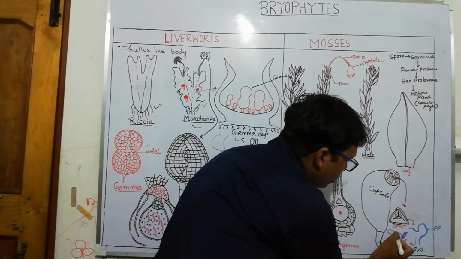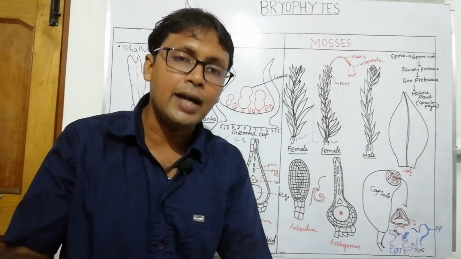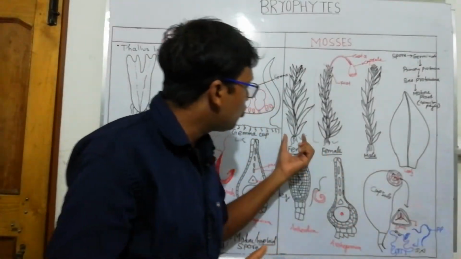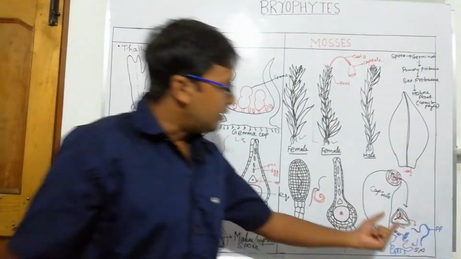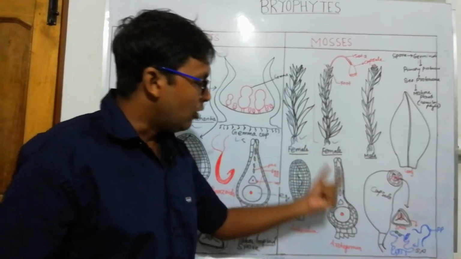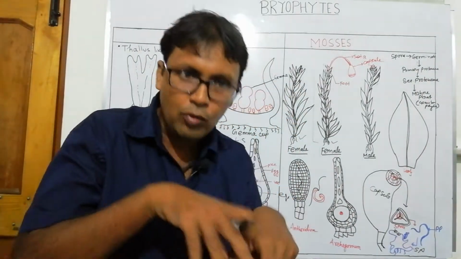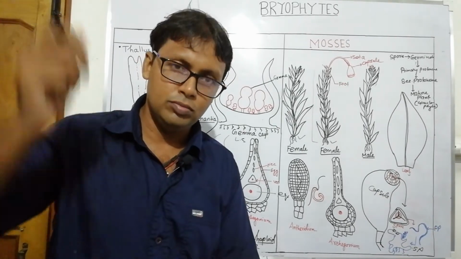Small buds are produced, and each bud is converted into a new gametophytic body. When the bud separates from the body, it asexually produces a new plant body.